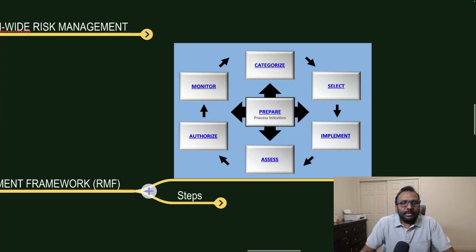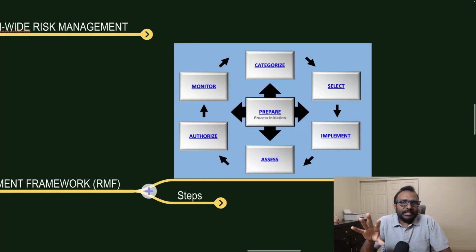Once the assessment is completed, we will go to the authorization. There is an authorizing official, AO, in simple terms, who will check the risk and that everything is completed, and whether there is any risk to be accepted. It will be accepted. Then they will authorize the system. Once the system is authorized, it will be continually monitored. There will be updates happening to the systems. New systems will be integrated into the infrastructure. That will bring another risk to the organization. So continuous monitoring is very important for the information system.